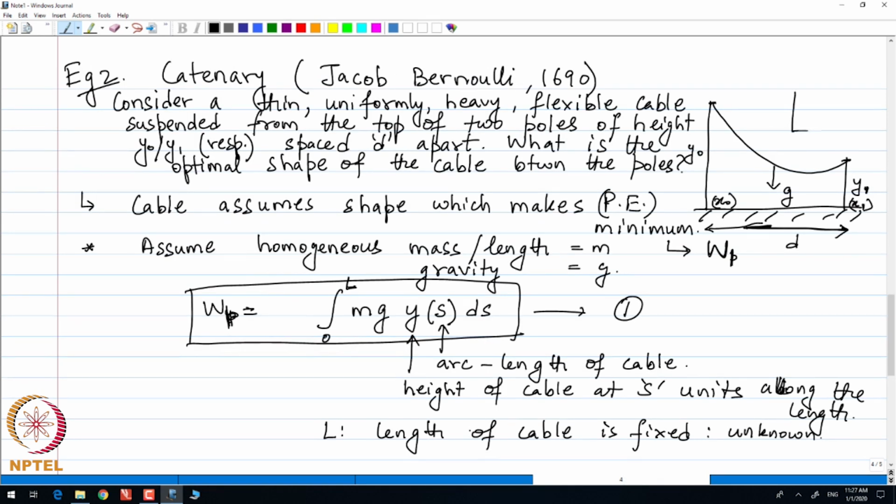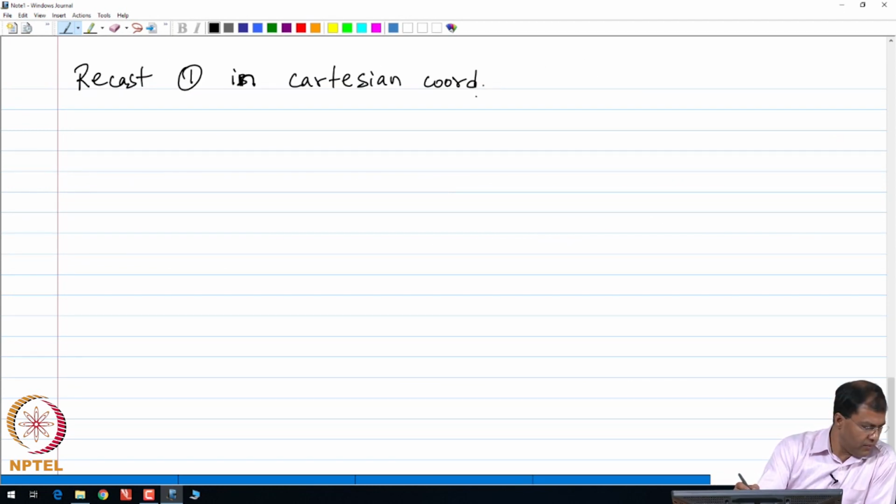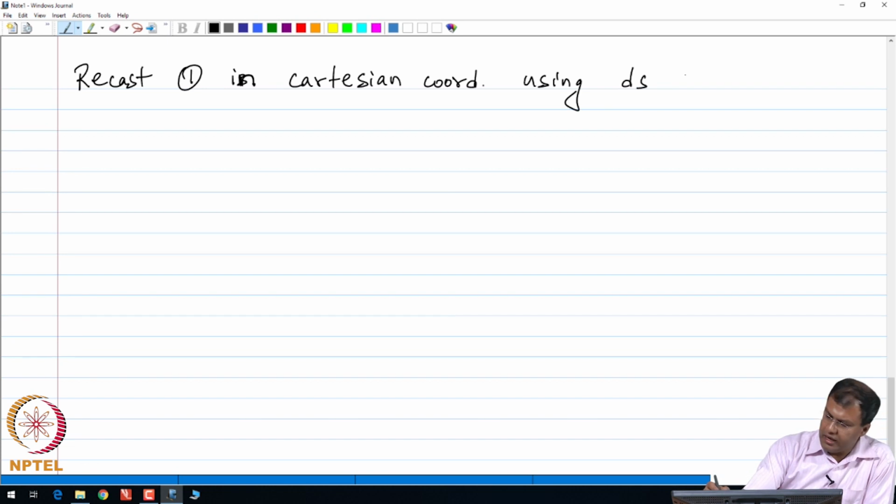Let us say my x coordinate is along this direction and my y coordinate is along this direction. We recast our problem using the fact that the length element ds is the square root of dx square plus dy square. So, simple Pythagoras theorem, or this can also be recast as follows.